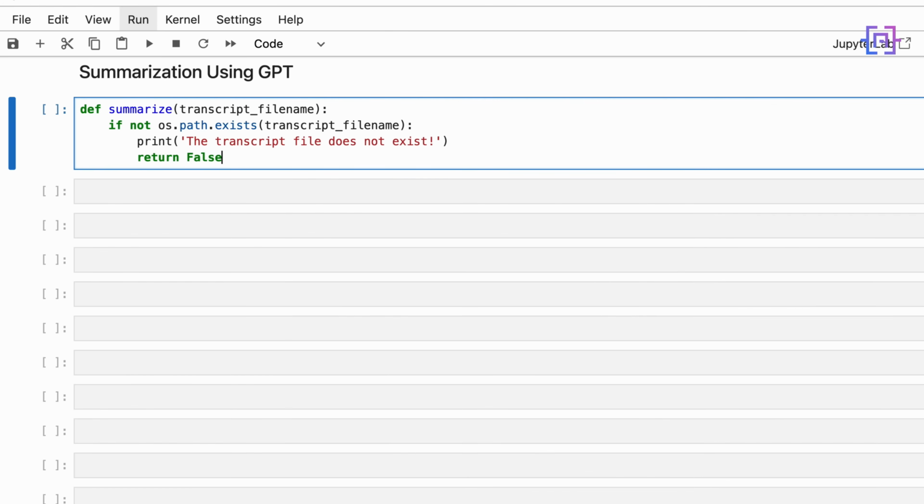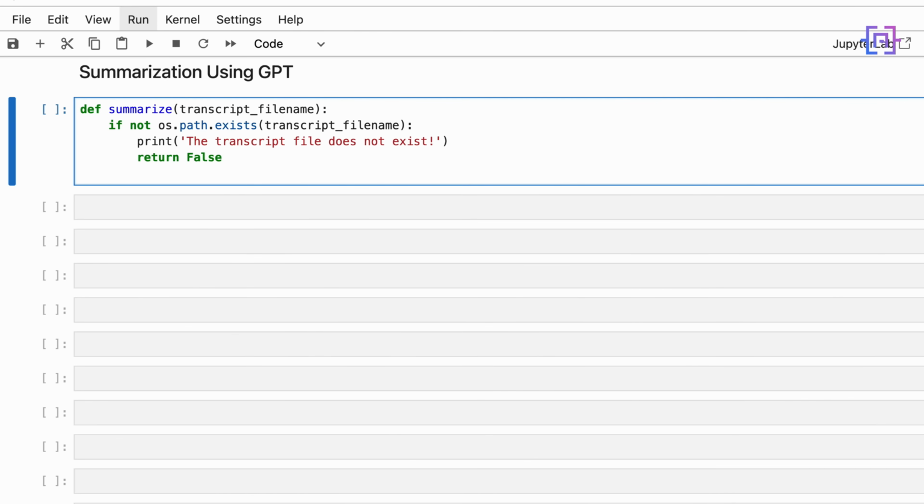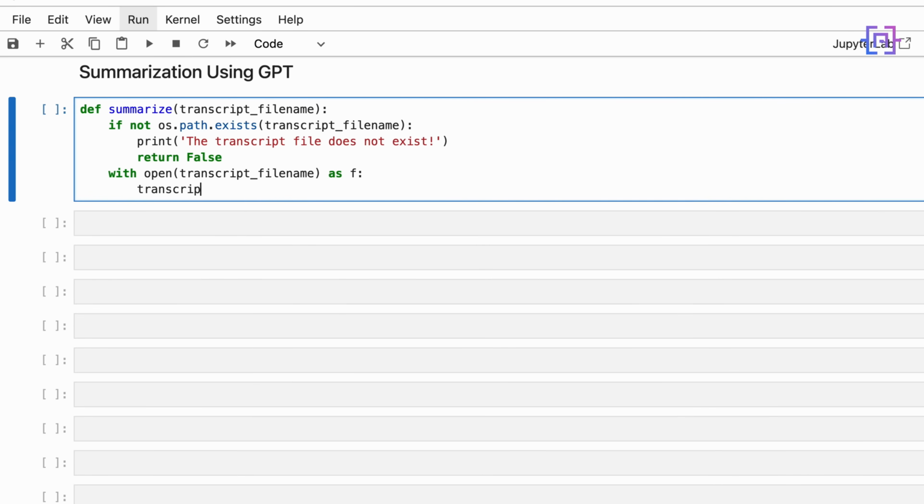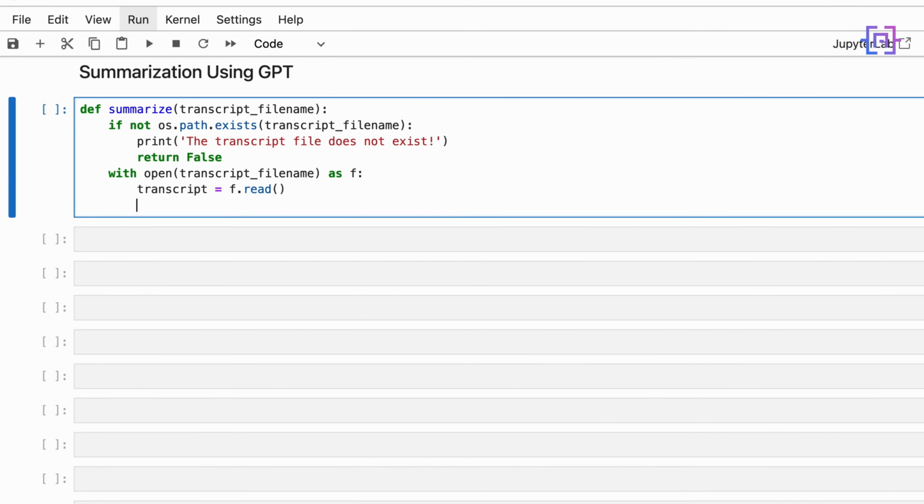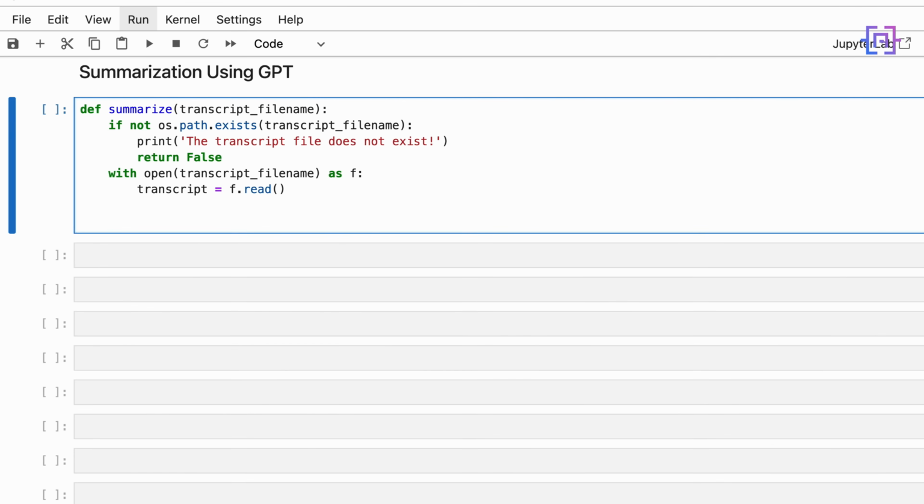Return false. Now, if the transcript file name exists, we are going to open it in read mode and read it into a file transcript. So we'll say with open transcript_file_name as f, transcript is equal to f.read. Now we have to define two prompts. One is the system prompt, and the second is the user prompt.